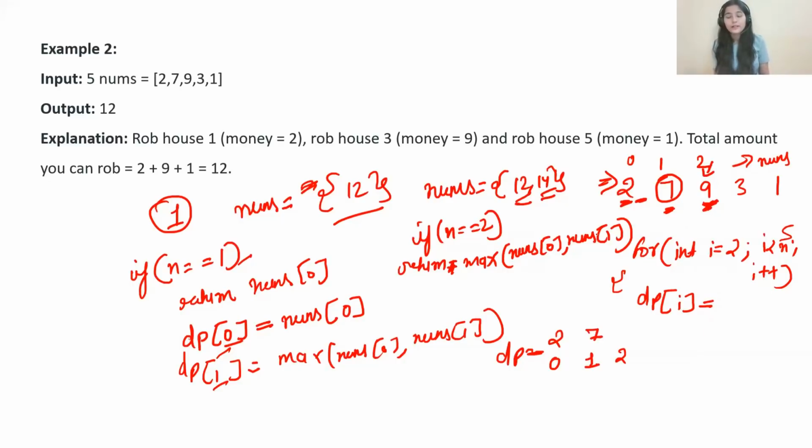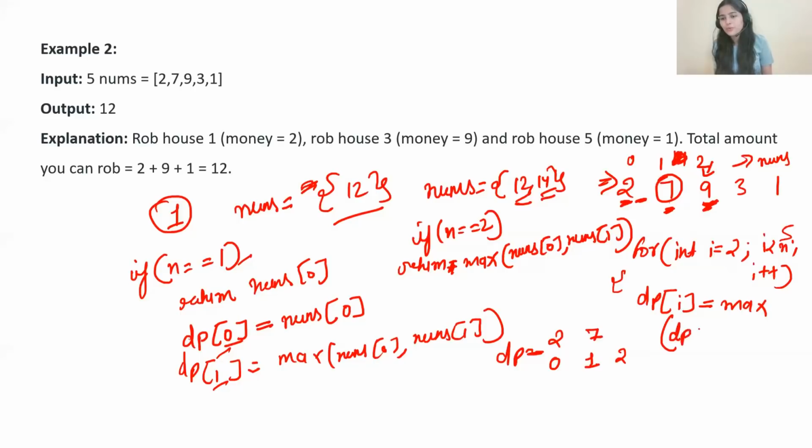Now again, the robbery should be in such a manner that the thief can steal the maximum amount. So here you have to take max. If by choosing just this element you are getting the maximum value, let's suppose instead of 7 there was 14, so 9 plus 2 will give you 11, whereas only choosing this element will give you 14, right? So obviously you have to go with 14, but as of now there is 7. So we have two choices.